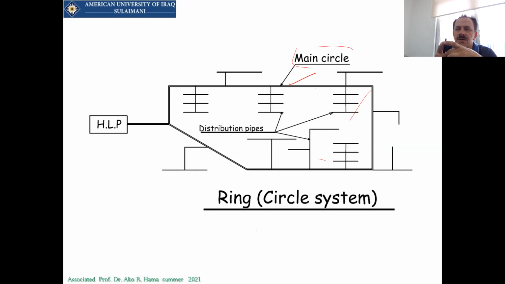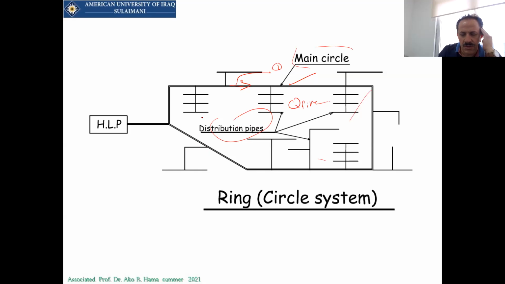So you have to find the people living inside this city, inside this ring road. To calculate that, I take the maximum daily demand plus the fire demand for those people and put it aside. Then find the maximum hourly demand for those people without any fire. Which one gives you the maximum? That will be considered as the Q here. And for the laterals, the distribution pipes, only the Q fire will be considered.